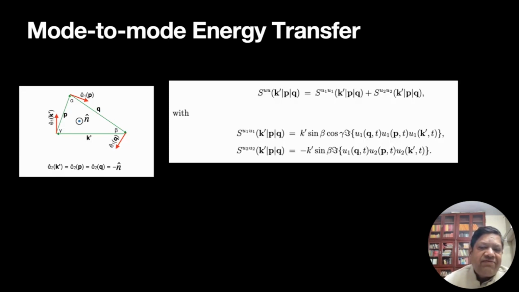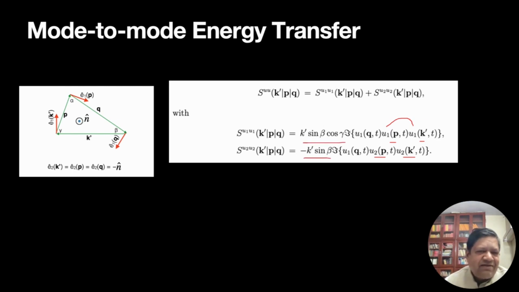In the previous slide I wrote what this K prime, P, Q is. If I use the Craya-Herring basis, then I'll have two of them: U1 to U1, energy going from U1(P) to U1(K prime), and U2 to U2, energy going from U2(P) to U2(K prime). It's a bit of algebra, but these are the expressions.